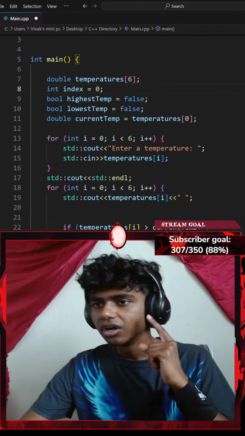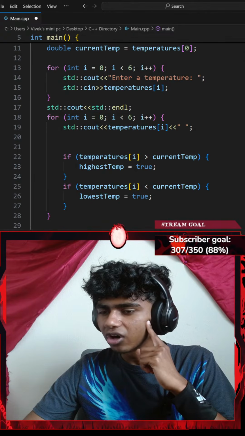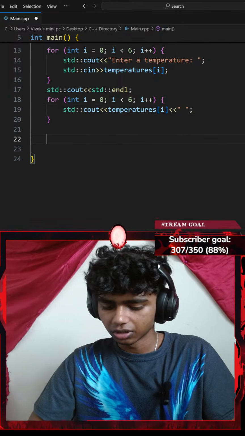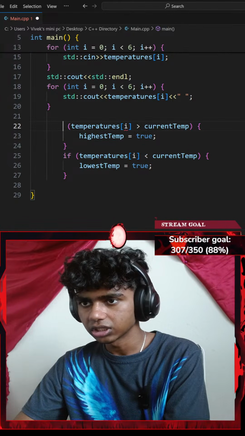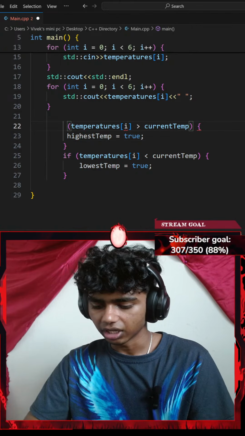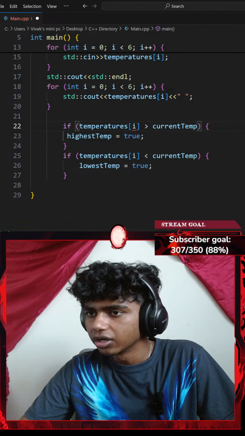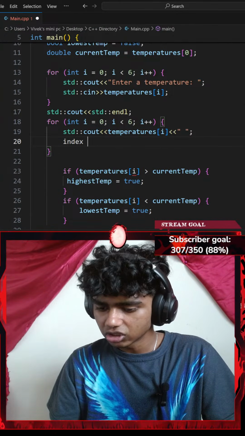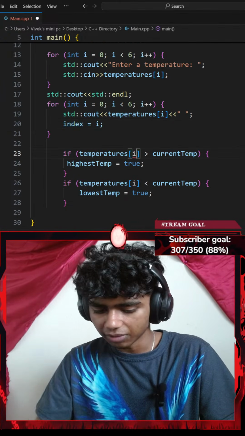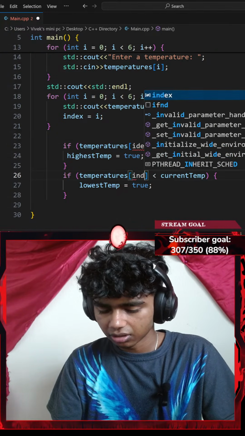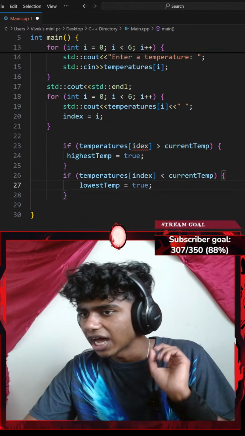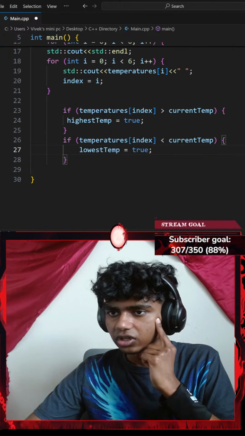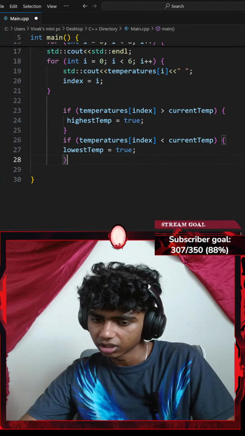Okay, let's see. So index 0, I removed all those. Let me get this if statement outside the for loop. Let me just delete that part, go there, add an if statement here. After I do that, let me set my index variable to be equal to i, and let me change that to index. So if temperatures at index equals, okay, there we go, highest temperature, lowest temperature.